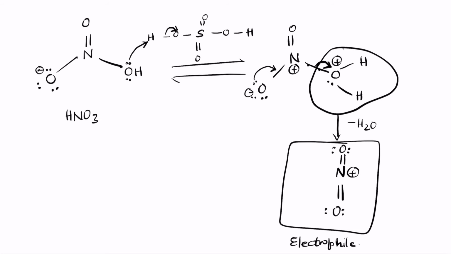So let's take a look at the reaction and how it works. First, the aromatic ring, acting as a nucleophile, will attack the electrophile. The electrophile here is NO2 plus.